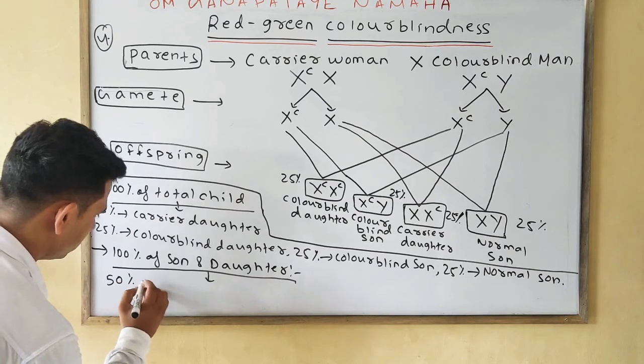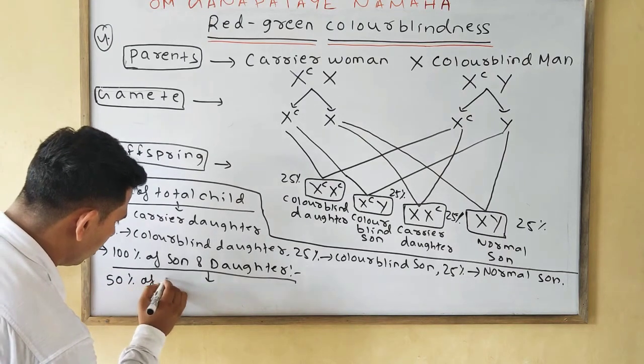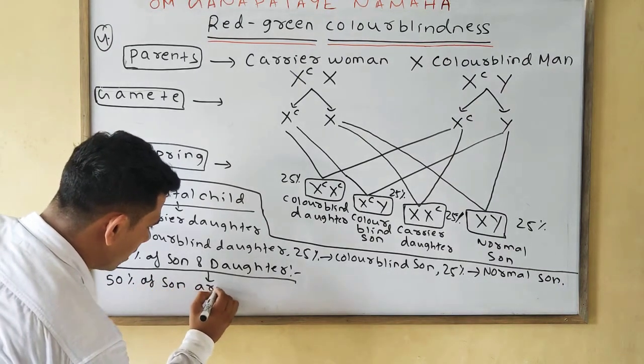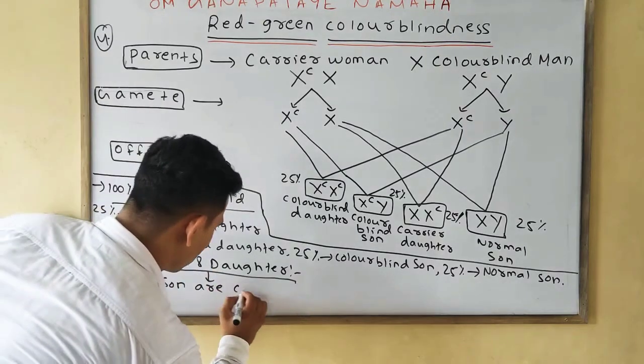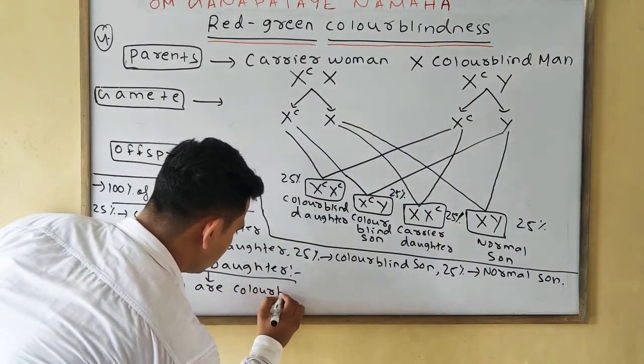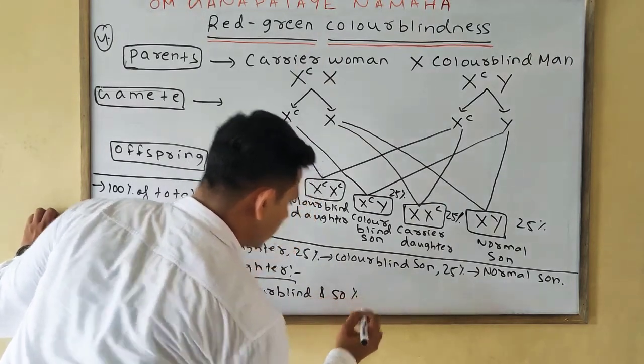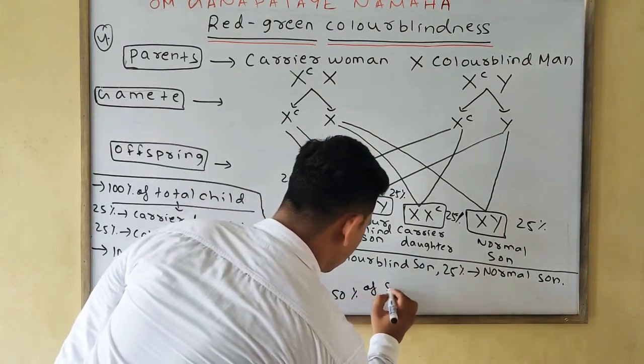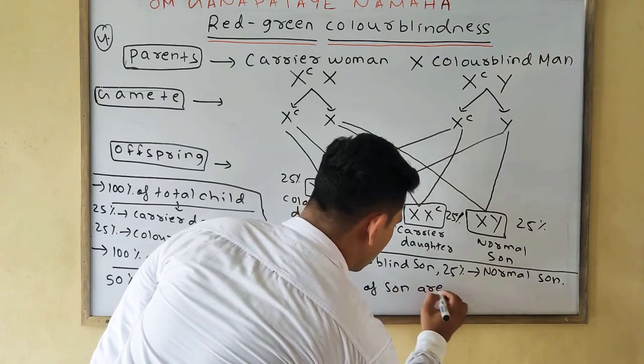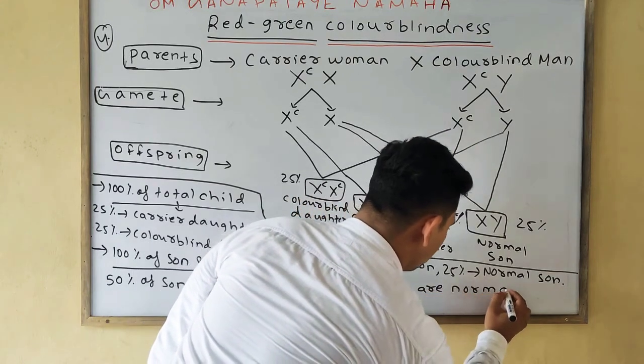50% of son are colorblind and 50% of son are normal.